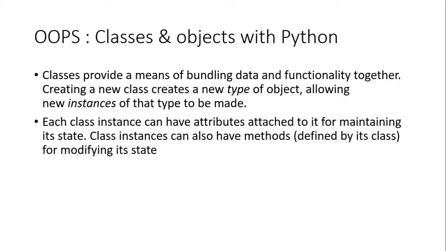So in a way, class is an abstract data type, which you have learned in C structure. Structure was an abstract data type. We create a new data type through class, and through object we access them. So similarly in Python also, it is just that it's a bundling of data and functionality together. So creating a new class creates a new type of object, and allowing new instances of that type to be made. That means through object you can access the class, and each class instance can have attributes attached to it for maintaining its state, and class instance can also have methods for modifying its state.